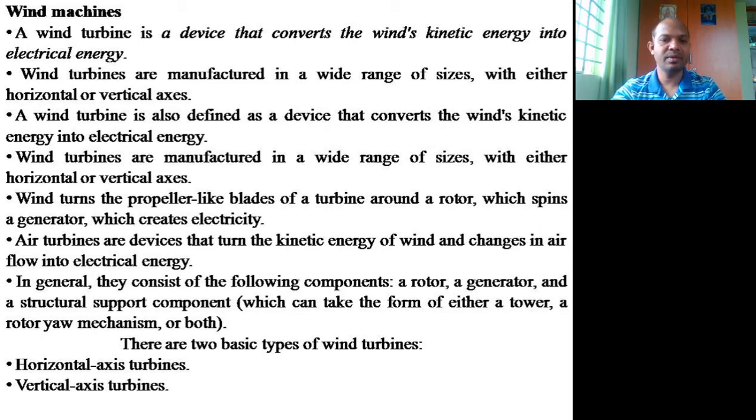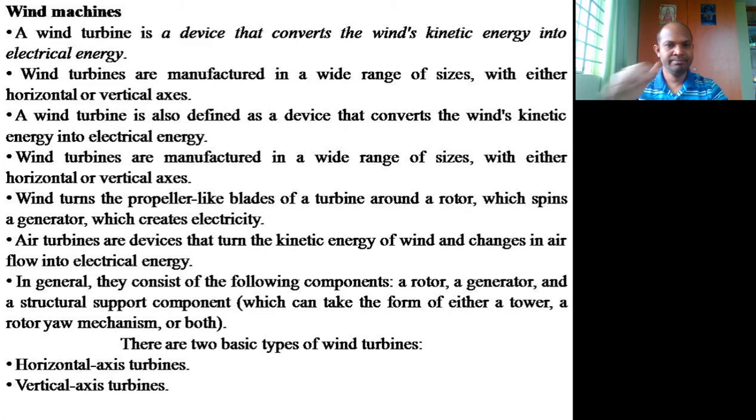There are two types of wind turbines: one is the horizontal axis turbine and the other is the vertical axis wind turbine. Before that, as basic components, a rotor will be there, a generator is there, and a structural support. Structural support is very important because it has to sustain all the odds of the environment and the variations it experiences. That is what we call the support component.